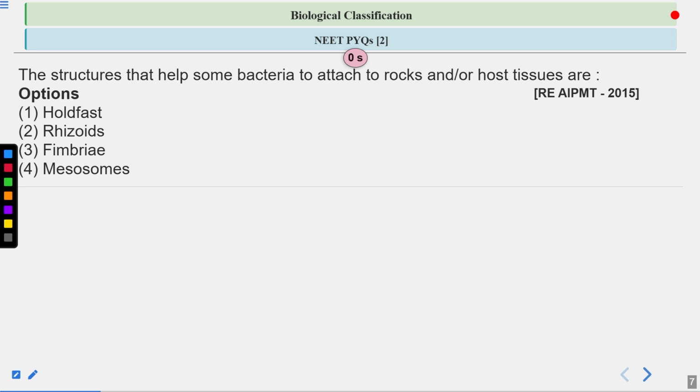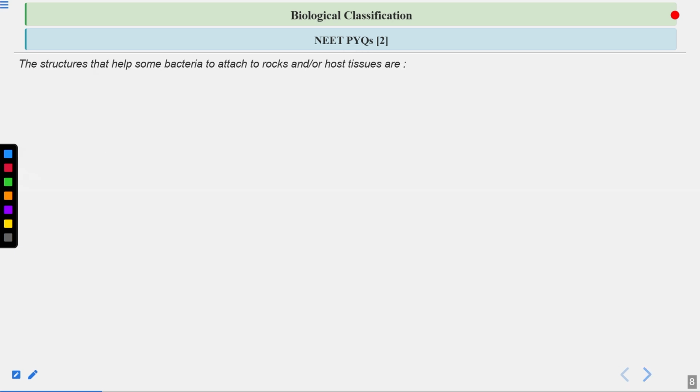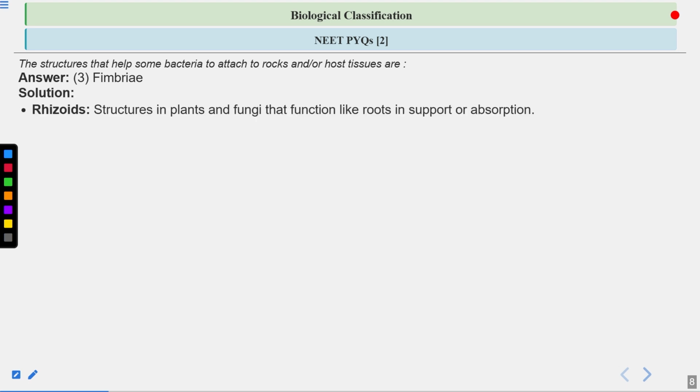Let's have a look at the answer. The answer is option number 3, fimbriae, not option number 2 or 1 or 4. Let's have a look at the explanation. Rhizoids, which was option number 2, are structures present in lower plants such as bryophytes and algae.